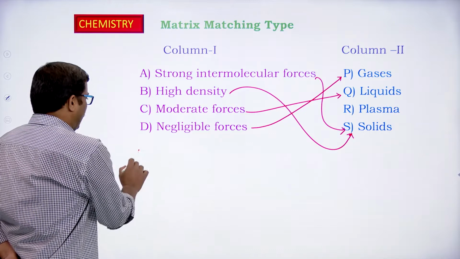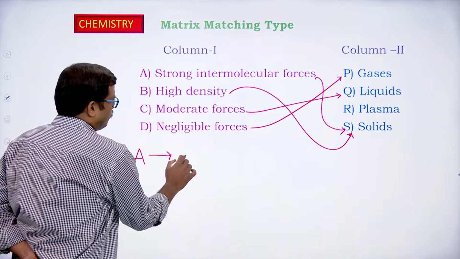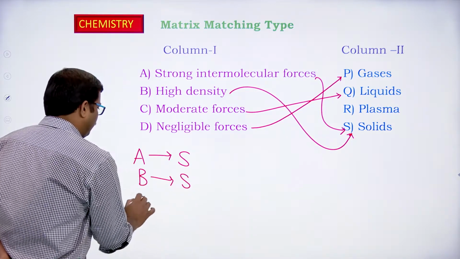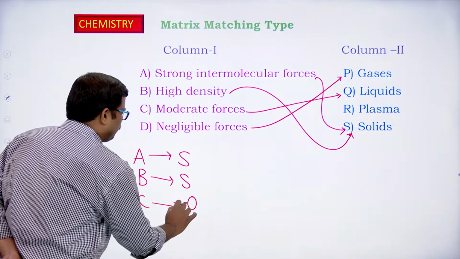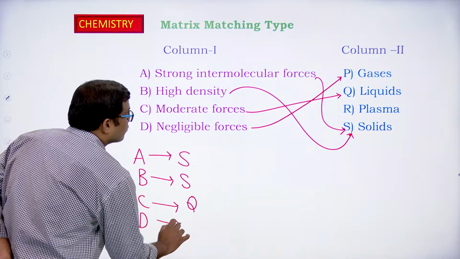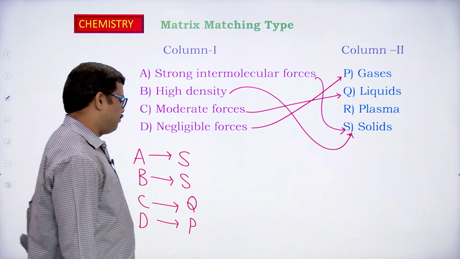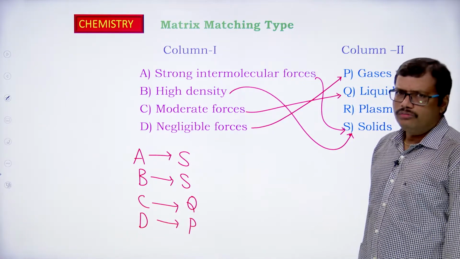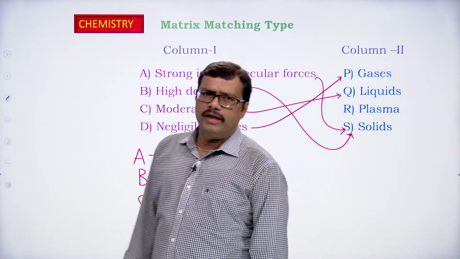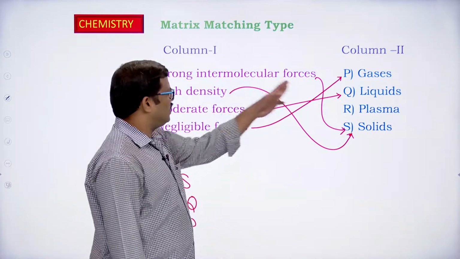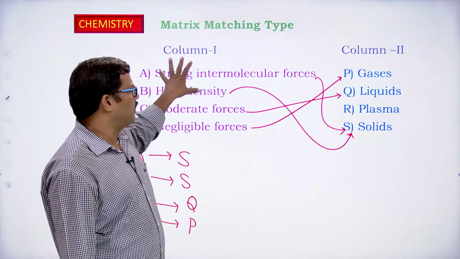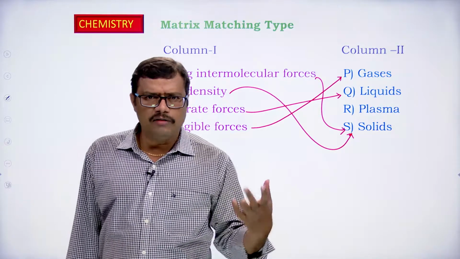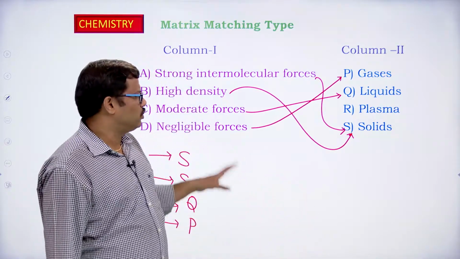So, when you observe the matching in this case, A is matched to S, B is matched to S, C is matched to Q and D is connected to P. So, AS, BS, CQ, DP. This is how we have to match. Of course, there may be some cases where we can get one matching with two options in column 2. One property given in column 1 may be mapped to two properties in column 2. Those kinds of questions are also expected in the examination.